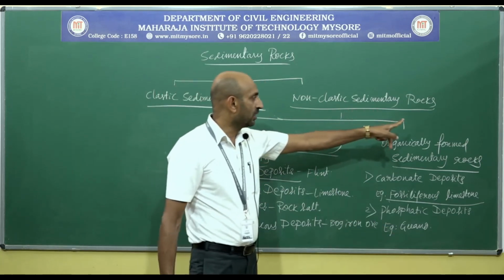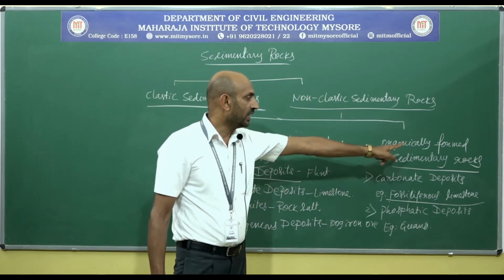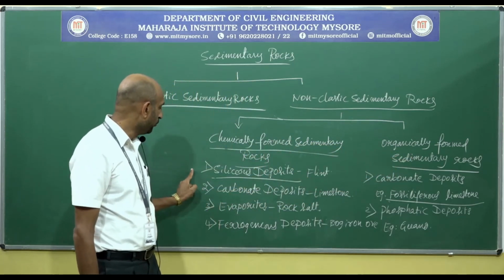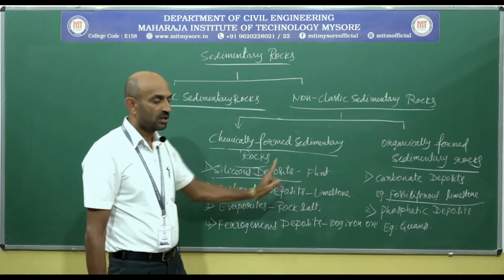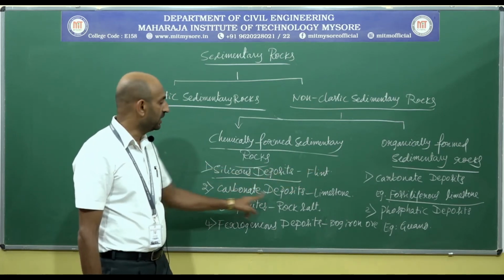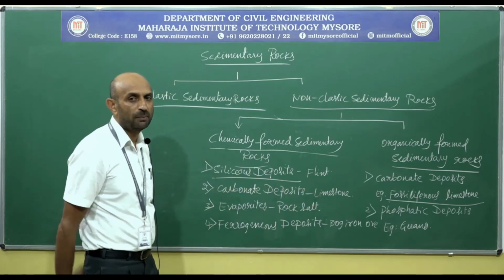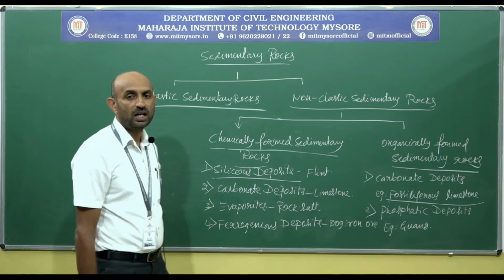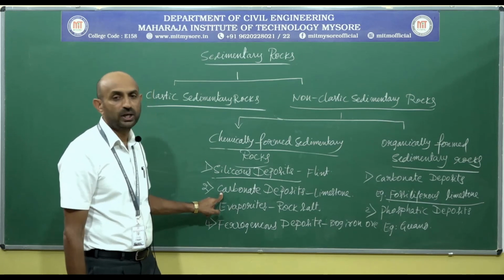Under non-clastic sedimentary rocks, we are going to find chemically formed sedimentary rocks and organically formed sedimentary rocks. Under chemically formed sedimentary rocks, again four kinds: Siliceous deposits, formed by precipitation of silica solution, example flint. The second one is carbonate deposits. It is formed by precipitation of carbonate rich water, example limestone or even dolomite or even magnesite. Various kinds of rocks can be seen under carbonate deposits.